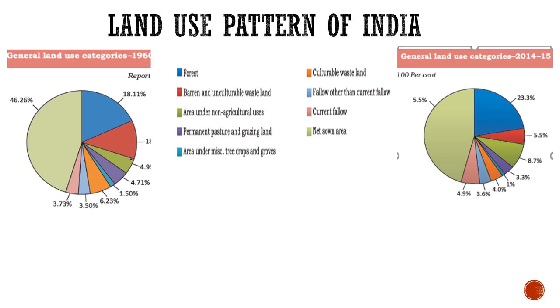Next is barren and uncultivable wasteland. In 1960-61 it was 12.5%, while it has come down to 5.5%. This means that barren land and wastelands are being used for other purposes.